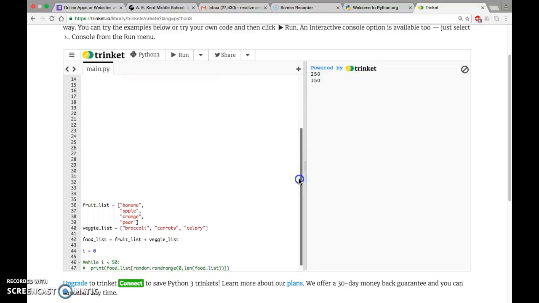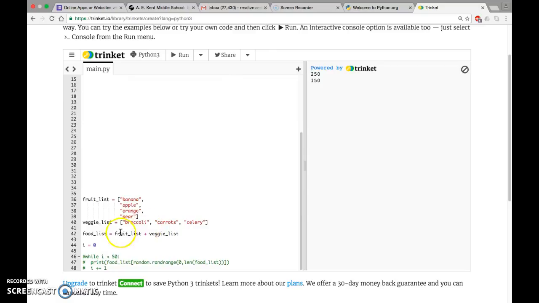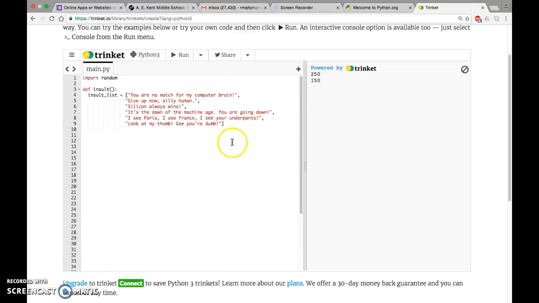So I'm going to go back to my code down here and see how I did that. So print, I'm going to take this down here, hit Control Copy, and I'm going to paste it up here. Print, instead of food list, I'm going to say insult list, random range, len of the insult list.